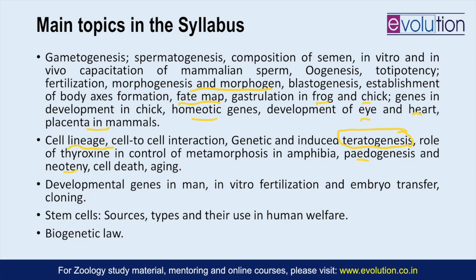Pedogenesis and neoteny are also linked to that. So cell death and aging, developmental genes in man as well as developmental genes in the chick are also a portion of your syllabus. And then further, IVF technique, embryo transfer and cloning techniques, stem cells, and lastly the biogenetic law.